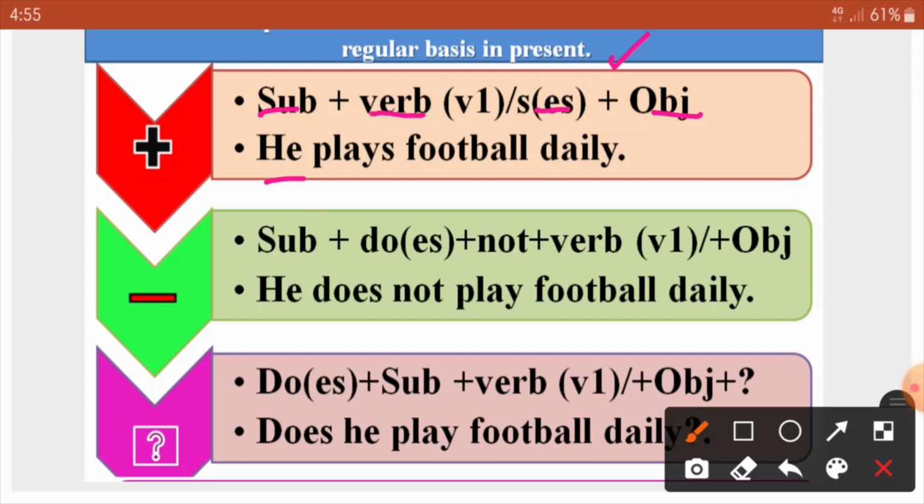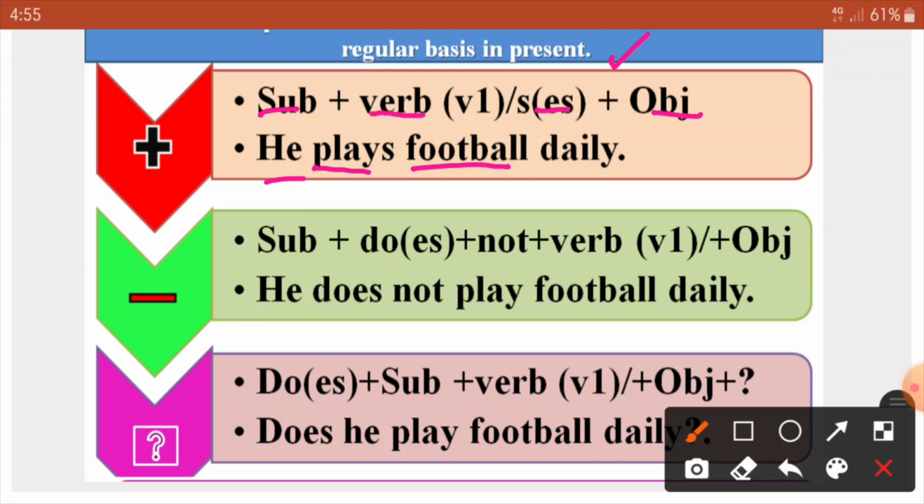So in this example, he is the subject which is singular, that is why we use the first form of the verb play, along with which we have to add s. So he plays football. If it had been a plural sentence, they play, in place of plays, we have to construct the sentence, they play football daily.